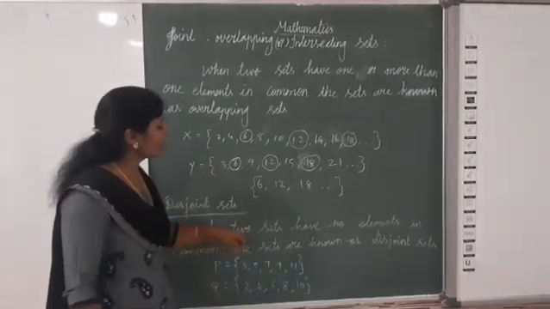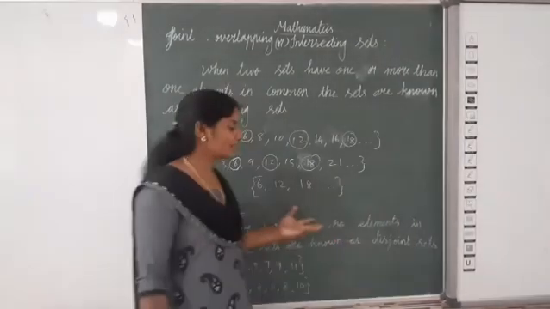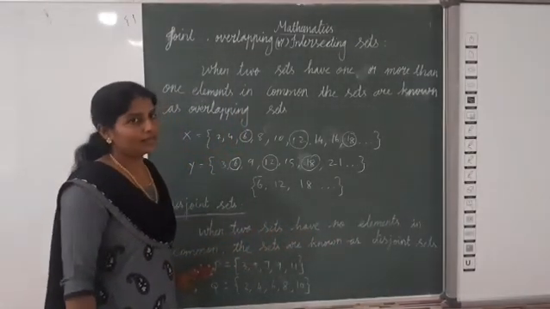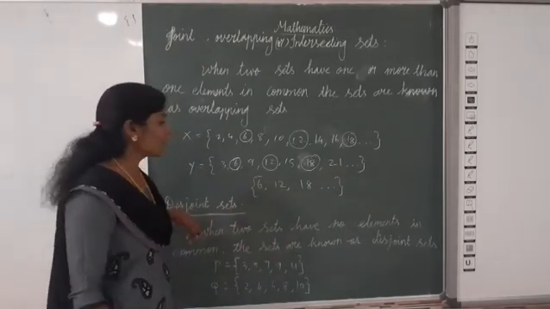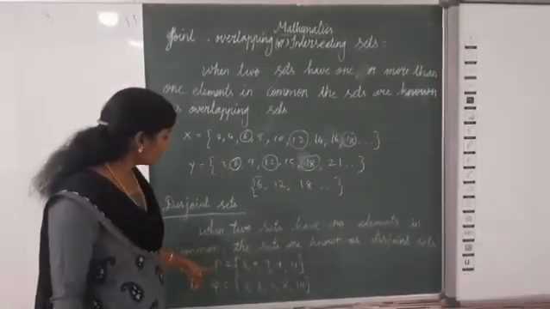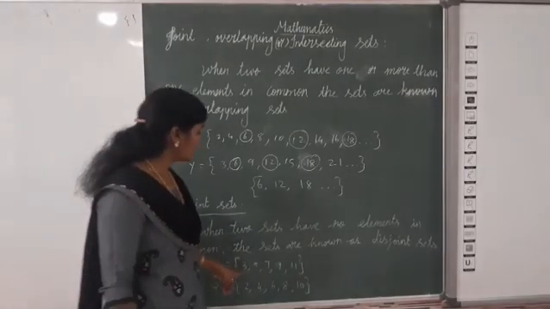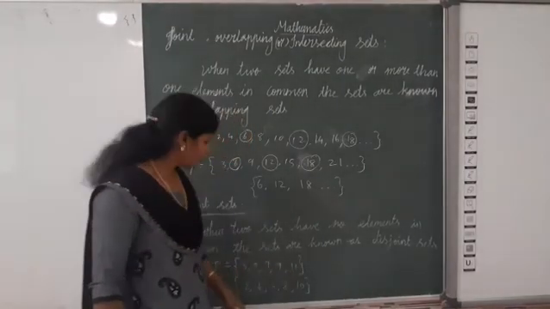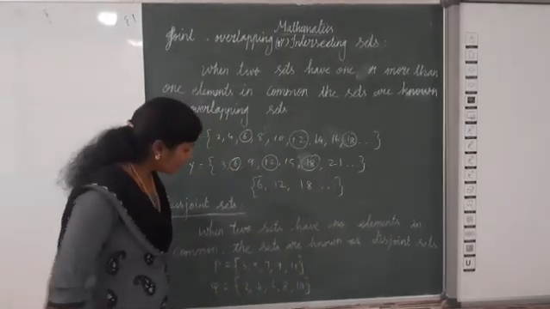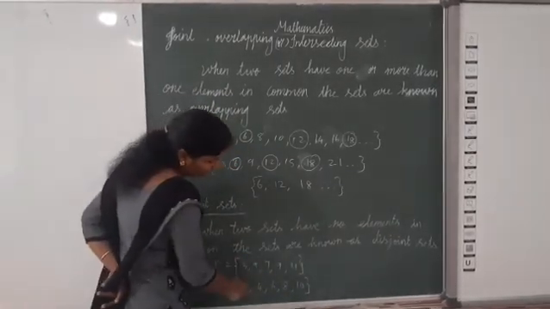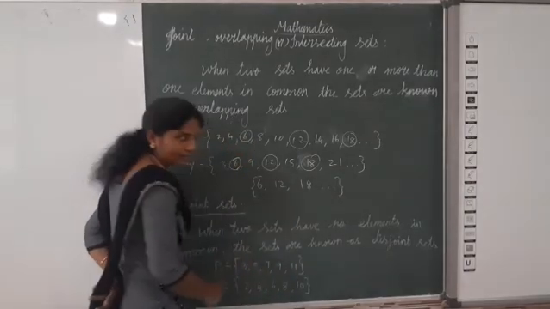Now, when the sets have no elements in common, the sets are known as disjoint sets. For example, set P is equal to 3, 5, 7, 9, 11. Then Q is equal to 2, 4, 6, 8, 10. Any elements common here? No, different elements are there.